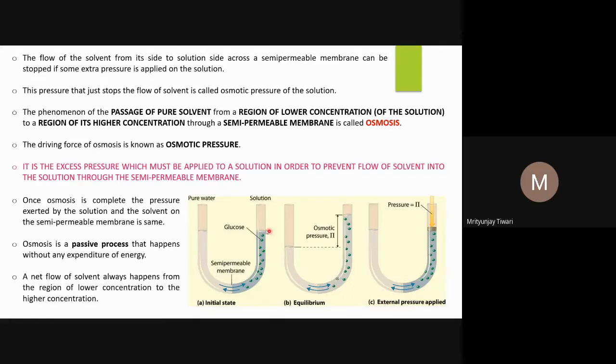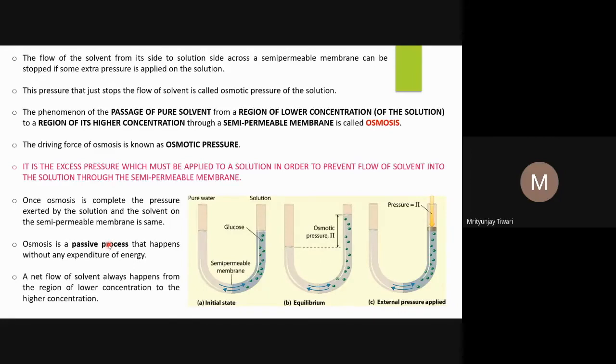And now if you apply a certain external pressure at the beginning itself, what will you see? You won't see any net flow of the liquid or the solvent molecules towards any direction, though there is a flow. And again, this pressure we call the osmotic pressure, this is how it is defined. And the value of this pressure, how much pressure we would apply through the piston, we can obtain using this experiment. Once osmosis is complete, the pressure exerted by the solution and the solvent on the semi-permeable membrane is the same. So this is what I had explained.